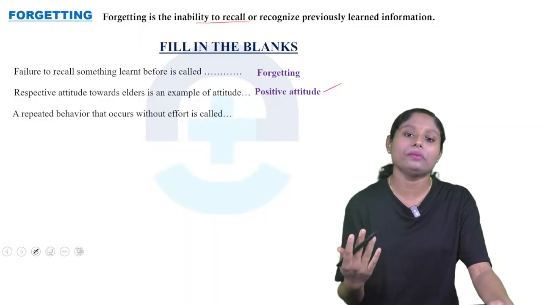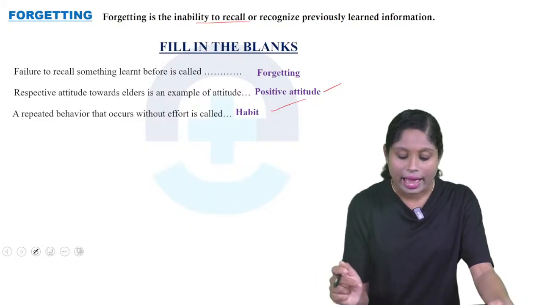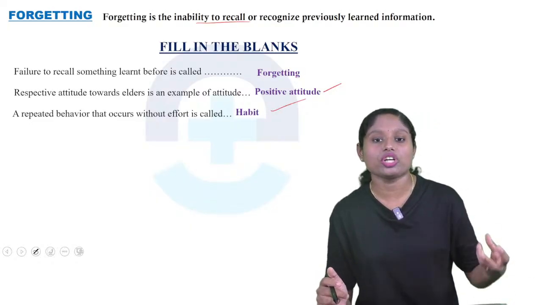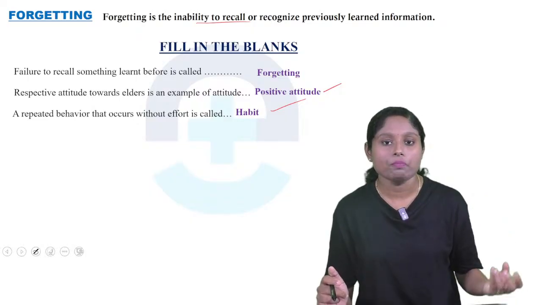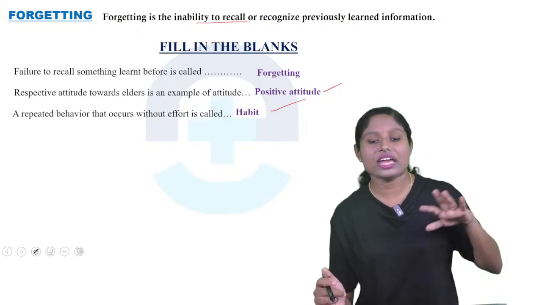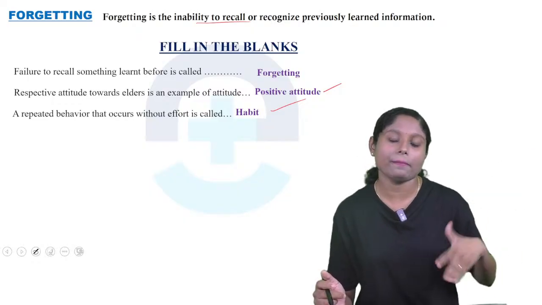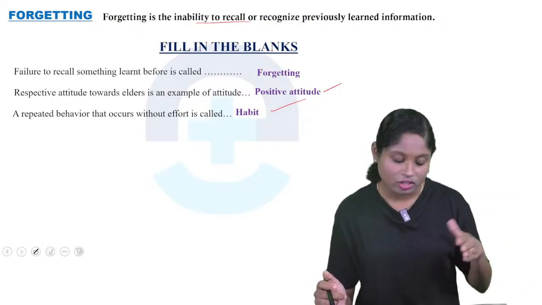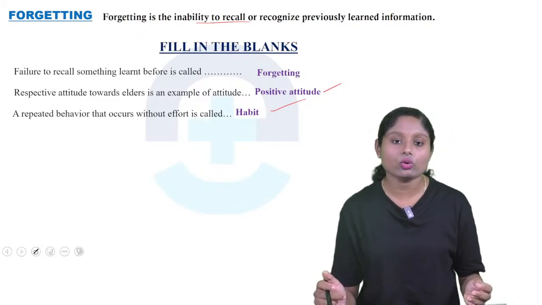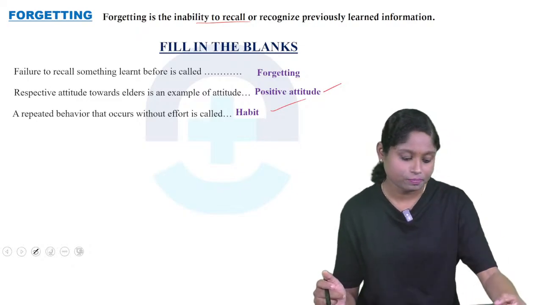So a repeated behavior without effort is called habit. So हम लोग सुबह उठ जाते हैं तो हमारा habit है. तो 7 o'clock में उठ जाते हैं तो डेली एक वीक के बाद क्या होता है? Automatically that person will wake up at 7. So that is what is called habit. So it's a repeated behavior that occurs without effort.